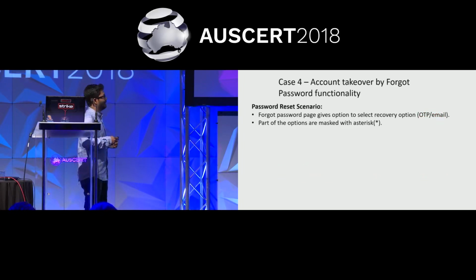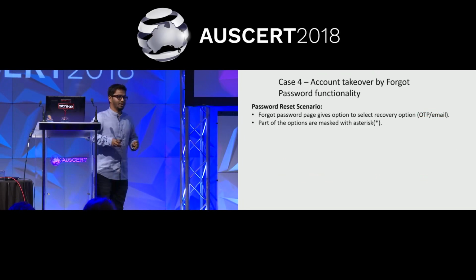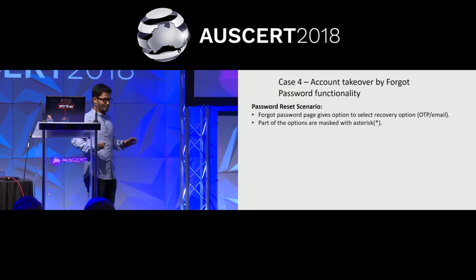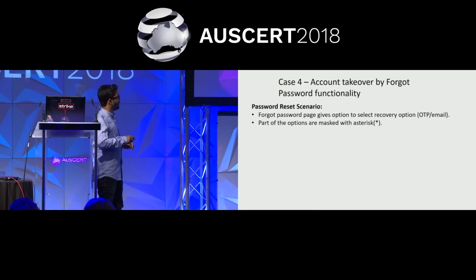The next one is the forgot password feature. If you forget your password, what happens? You go to the forgot password link, click there, and give your account recovery option, your registered email ID or mobile number. Then an OTP comes to your mobile device or recovery option, or a password reset link comes to your email ID, right? This is the normal general flow of the forgot password feature. In this scenario, the happy flow is perfectly fine. Whatever registered email ID or mobile number the user has registered, when he clicks on forgot password, the OTP goes to him and he can log into his email or mobile and then reset his password. This was the general flow.